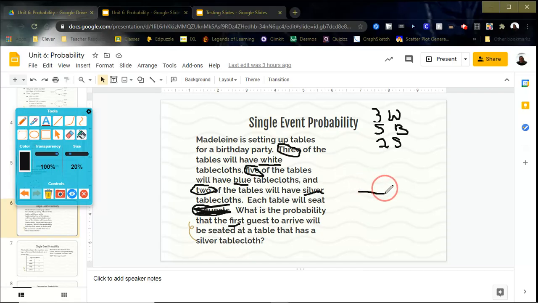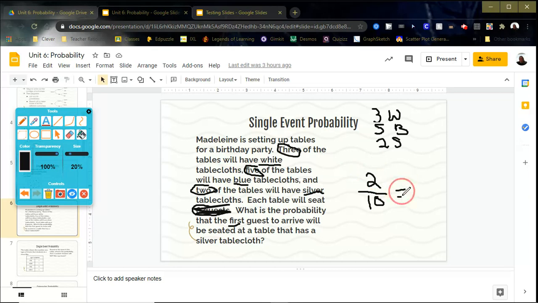Okay, so I need to find the total between all of the tables I have. 3, 5, and 2. So 3 plus 5 is 8. 8 plus 2 is 10. So I'm going to put 10 on the bottom. And then we're looking for the silver tablecloth. So we're going to do 2 silver. So we would do 2 on top.